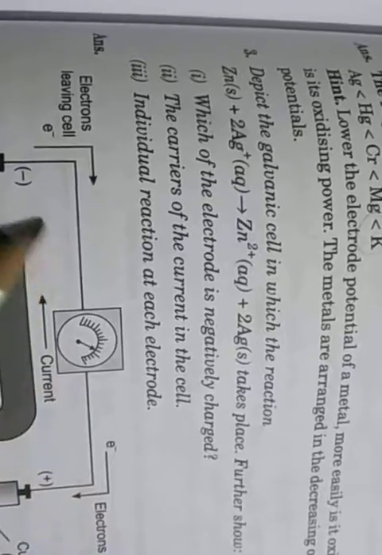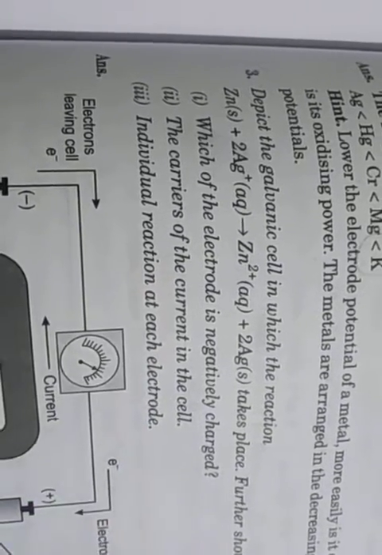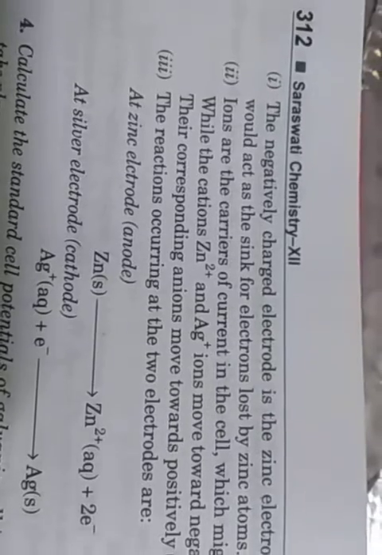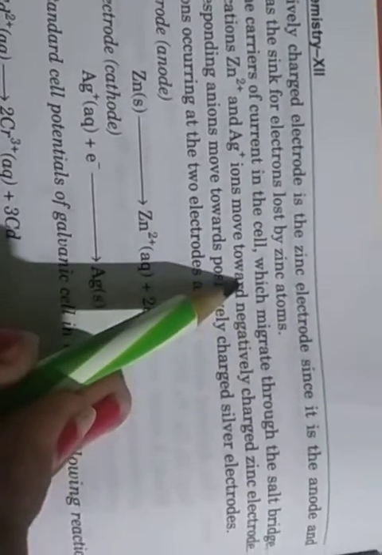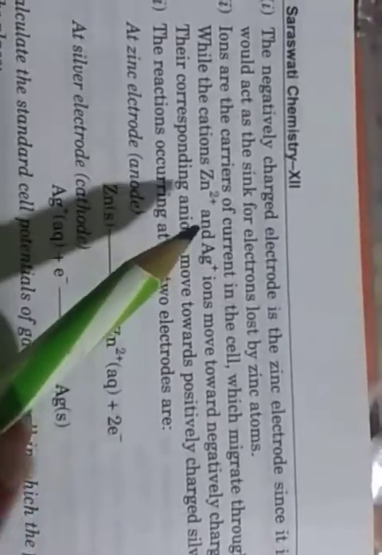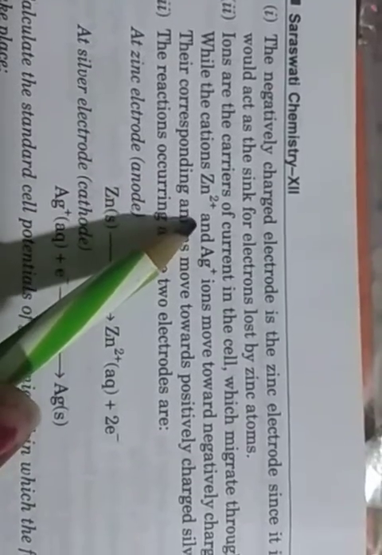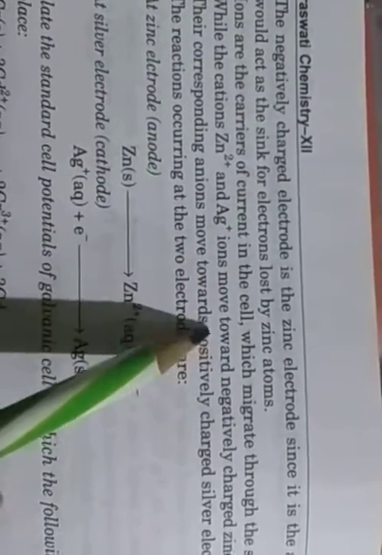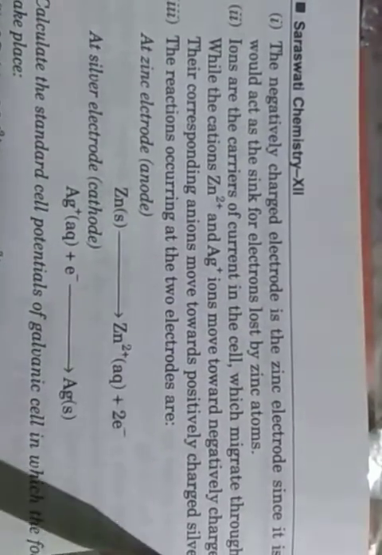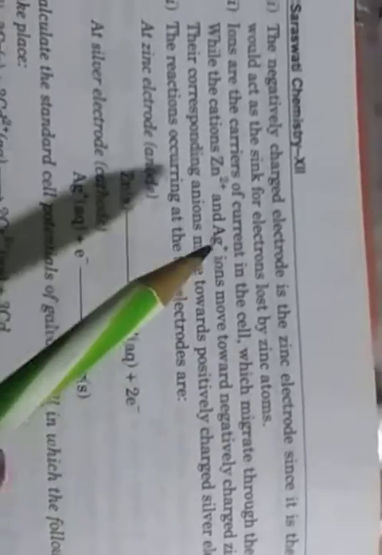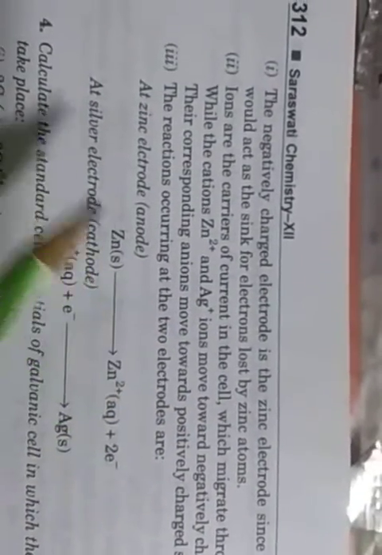Next, second one is the carriers of the current in the cell. Ions are the carriers of the current in the cell, which migrate through the salt bridge. While the cations, the Zn2+ ion and Ag+ ion, move towards the negatively charged zinc electrode, their corresponding anions move towards the positively charged silver electrode, that means opposite ions go in the opposite way.